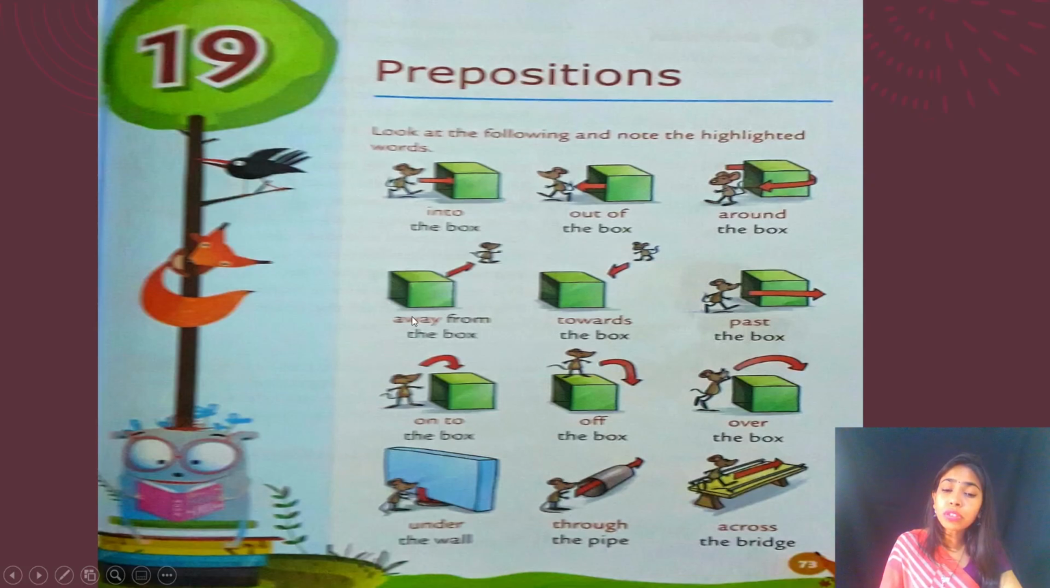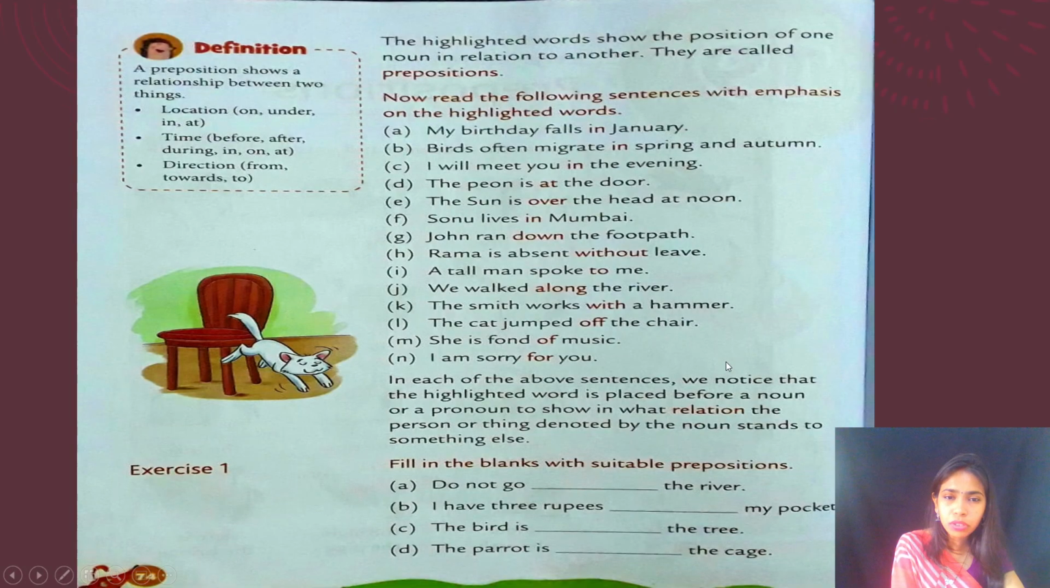Onto means on top of it. Off means going down from on top of it, okay? Over means crossing above something without touching that. Under means below. Through means by means of that, through that. Across means like when there's a bridge, we say that I just crossed across the bridge, right? So this is how we use these preposition words, right?